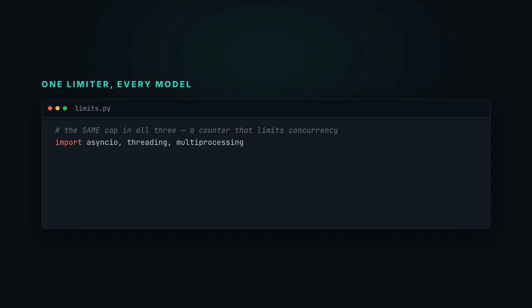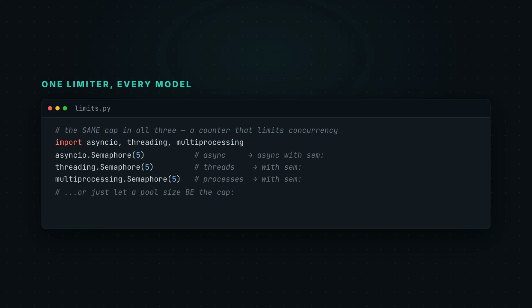And here's the part that ties it together. That same idea, a semaphore, exists in all 3 worlds. asyncio.Semaphore for async, threading.Semaphore for threads, multiprocessing.Semaphore for separate processes. Same counter, same 5-slot cap. You just guard the work with async with or plain with, depending on the model.